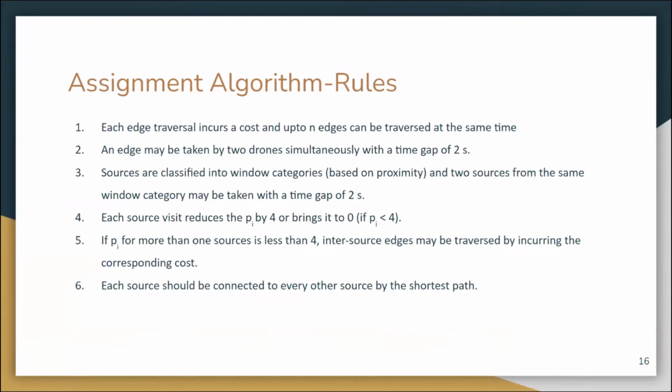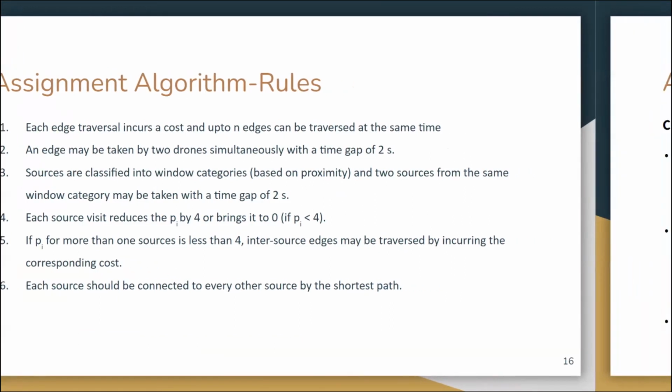And if more than one source has less than 4 packages left, then we consider the case of inter-source travel, where the drone, if it has not reached its full capacity, will go to one source and then fetch the remaining packages from some other source. And the sources are connected to each other through the shortest possible path.